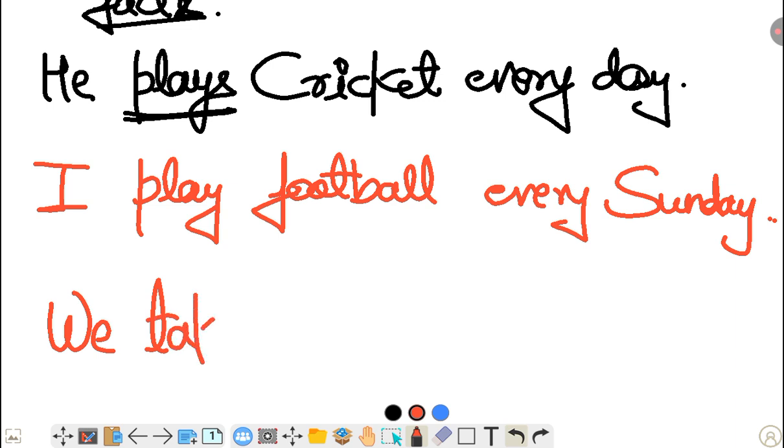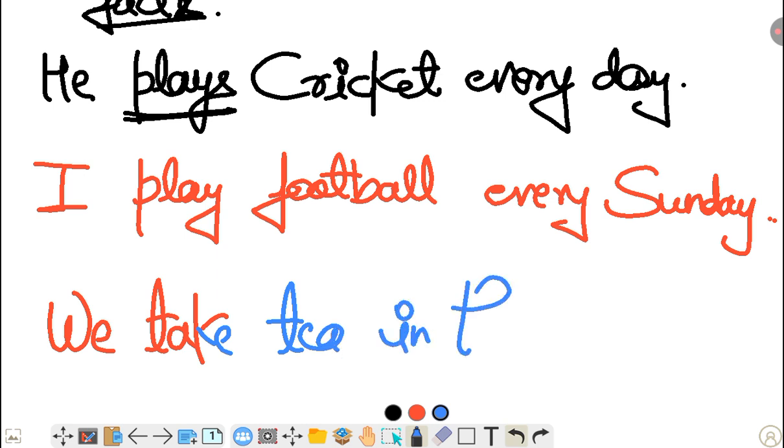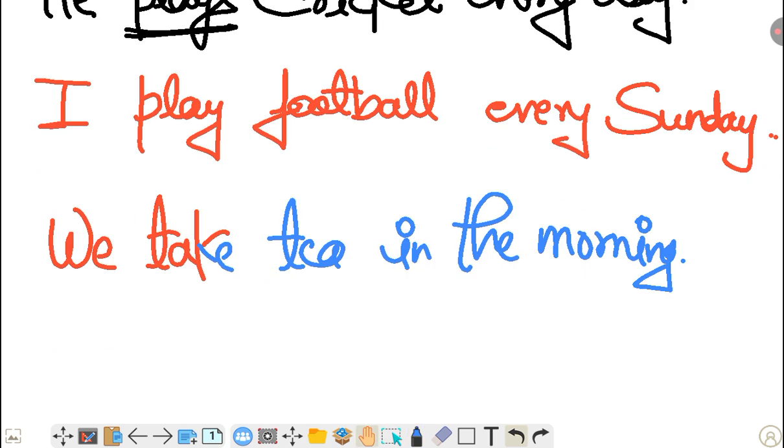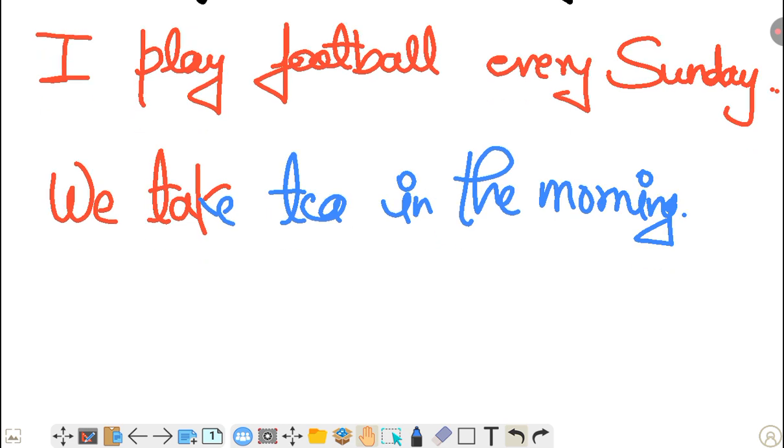We take tea in the morning. It is habitual action. We take tea in the morning. It is which action? Habitual action. We take tea in the morning. Understood? Okay, understood now?